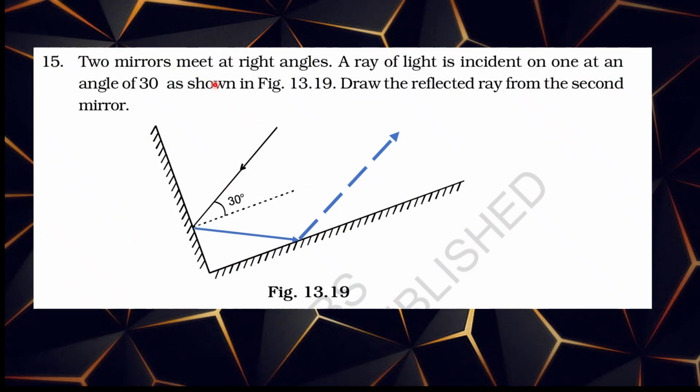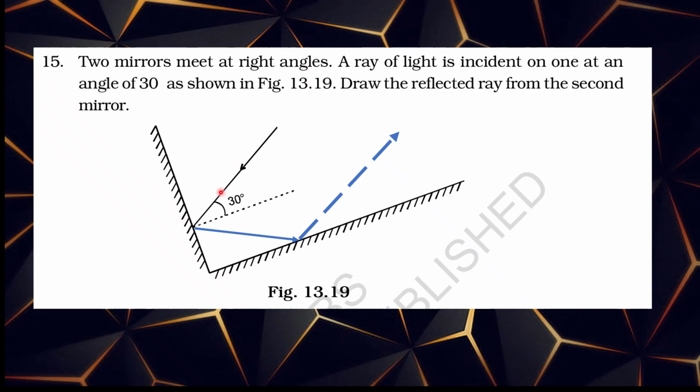15th question. Two mirrors meet at a right angle, like this. This is one mirror. They are meeting at a right angle. A ray of light is incident at an angle of 30 degrees as shown in the figure. This is the angle of incidence. It is making 30 degrees. Draw the reflected ray from the second mirror. This line, how will it reflect?